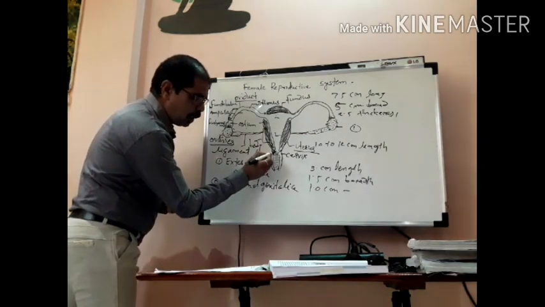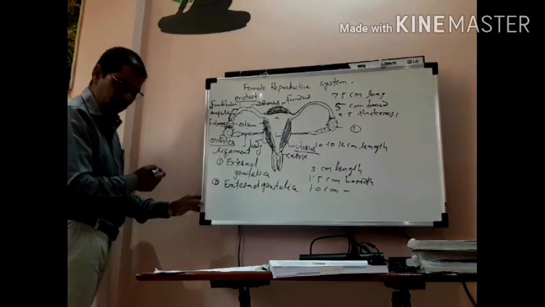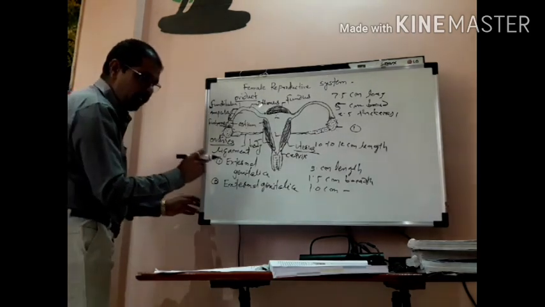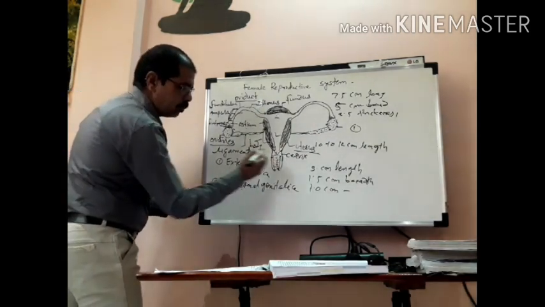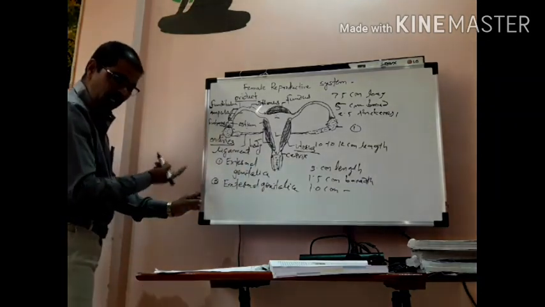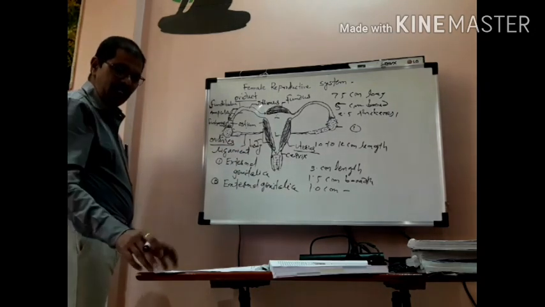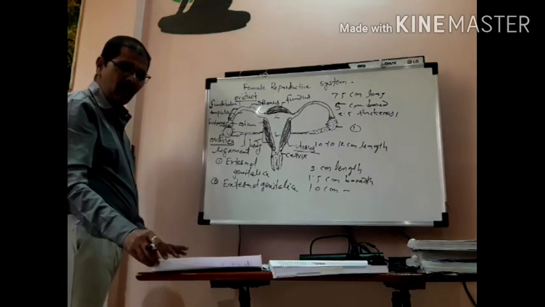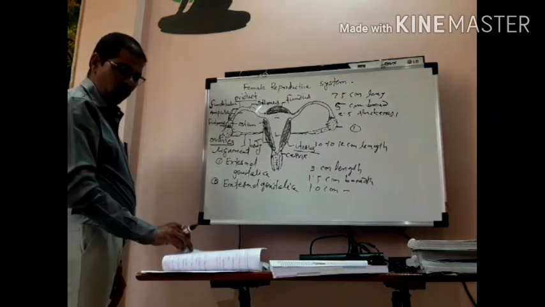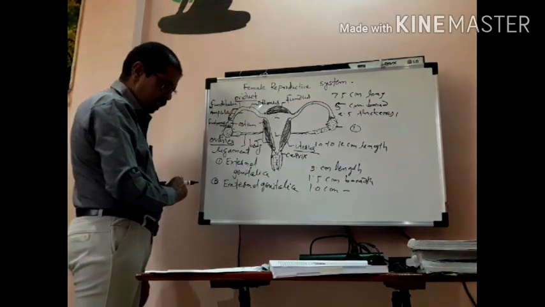Near the cervix there is the internal os, and another one is the external os. It plays a very important role at the time of intercourse, so it is a very important part.